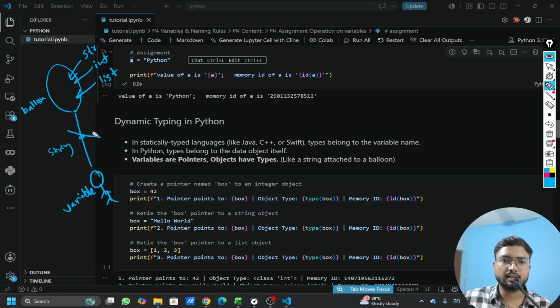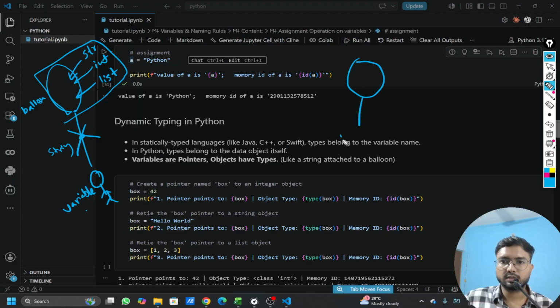Now if I cut this string, this balloon will be released, right? It is not under the control of this variable now. And similarly, we can allocate one balloon to one variable and connect it using a string like this, which is like equal to here. And let's say here I have assigned Python. So this is the Python balloon, and this is attached to this variable, let's say a.